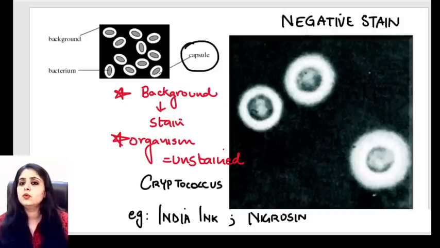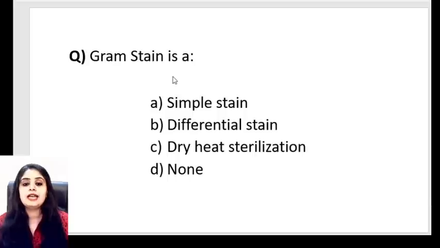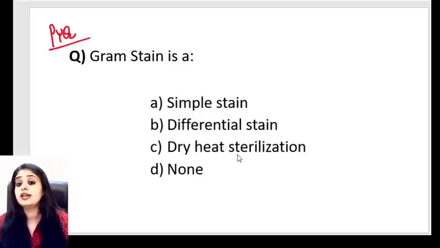Okay, well, the most essential stains that you need for the exam are somewhere done, and I can probably ask you this question now, which has come as a PYQ in the FMG exam. Gram staining is what? Is it a simple stain, a differential stain, a dry heat sterilization, or none of the above? So this much I think I know, that it is not any sterilization technique, it is definitely a stain.